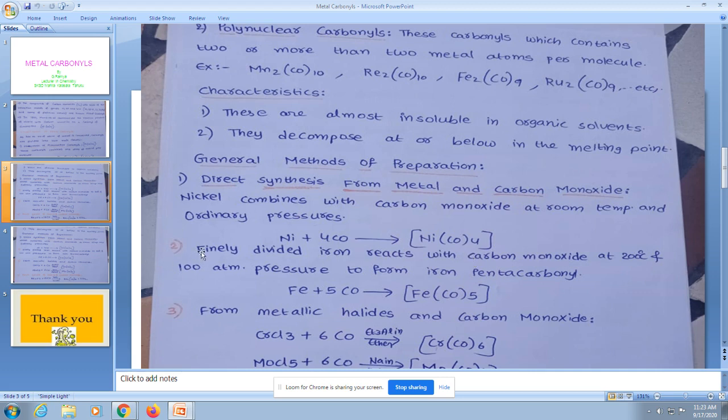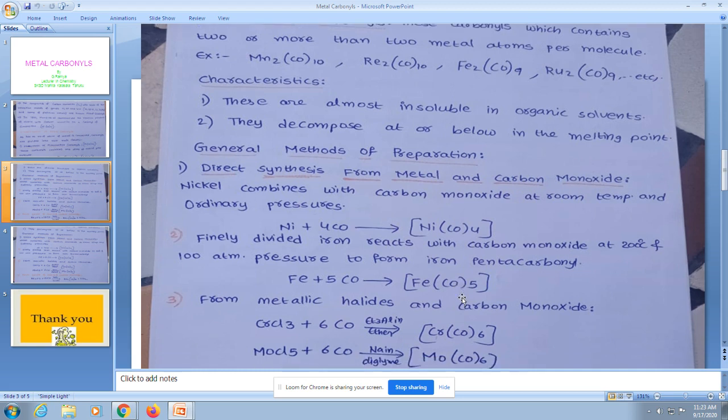Next, the second way of synthesis of metal carbonyls is from finely divided iron. Iron reacts with carbon monoxide at a temperature of 200 degrees Celsius and 100 atmospheric pressure, which forms iron pentacarbonyl. The metal carbonyl so formed is iron pentacarbonyl.